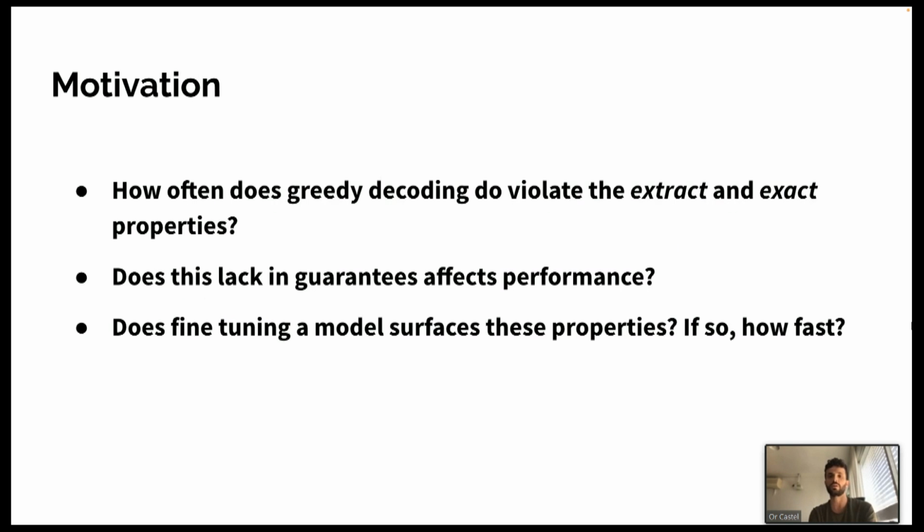So our main motivation is finding out under which conditions greedy decoding violates these two properties of exact and extractive. And if and when it violates them, does it hurt the performance? And does fine-tuning the generative model on the task surface these properties? And how many examples are required to do so? We try to answer this question using a novel decoding algorithm, to our knowledge, which we named exact extract. It can be used with generative models for the task, and it is guaranteed to be both exact and extractive.